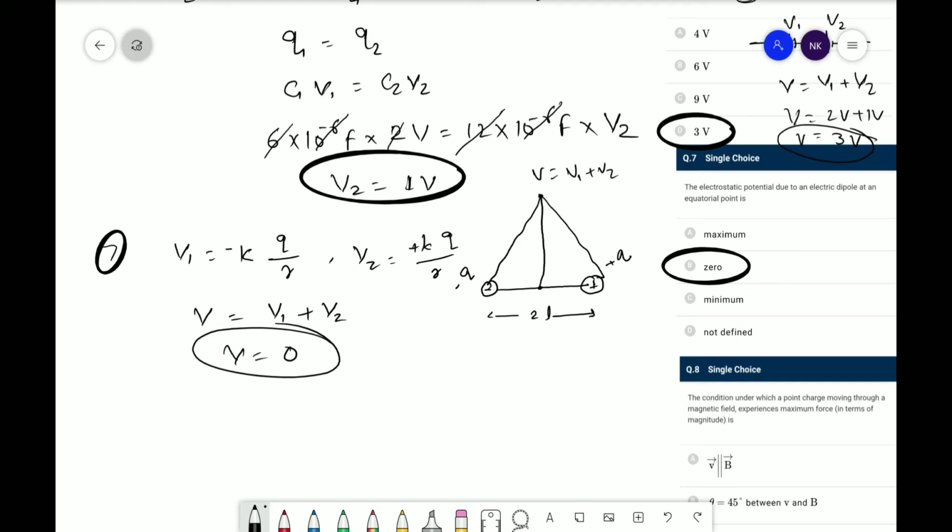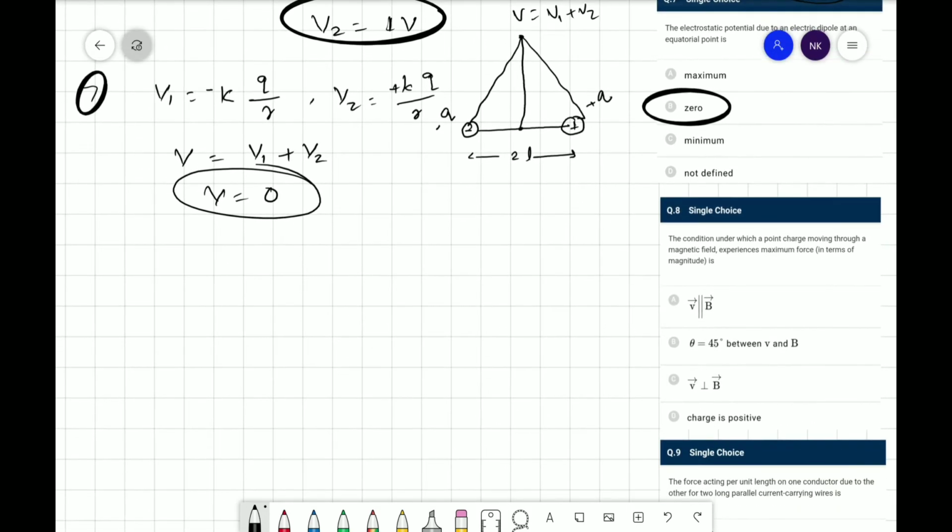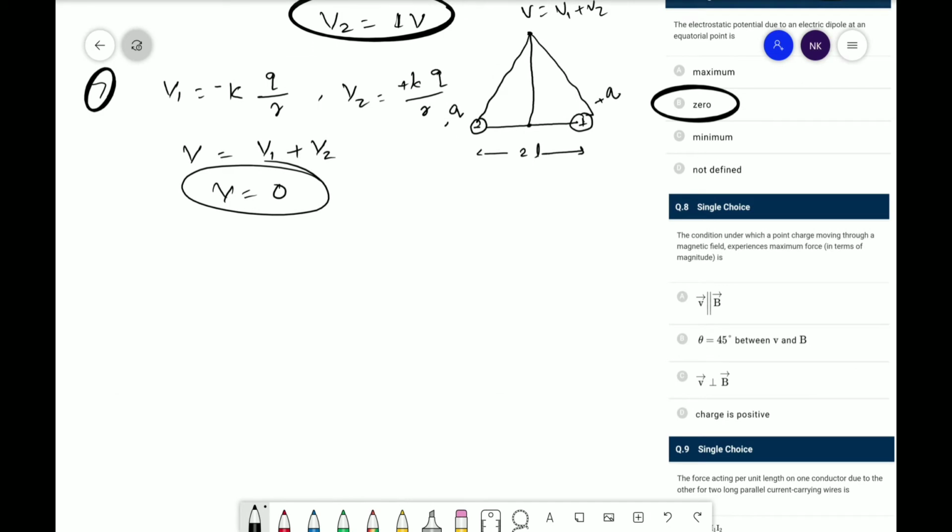Now the next question: the condition under which a point charge moving through a magnetic field experiences maximum force in terms of magnitude. So for the maximum force, we know from the Lorentz law that F is equal to Q V B sine theta, or F is equal to Q V vector cross B vector.